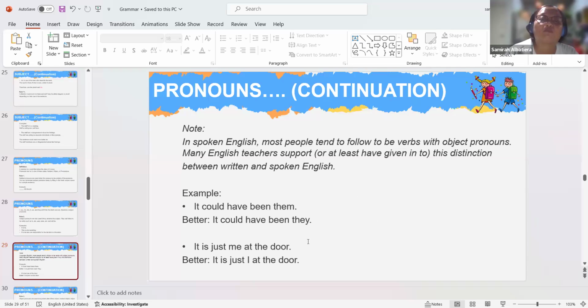Subject pronouns are usually at the beginning of the sentence, whereas object pronouns are usually placed at the last part of the sentence.